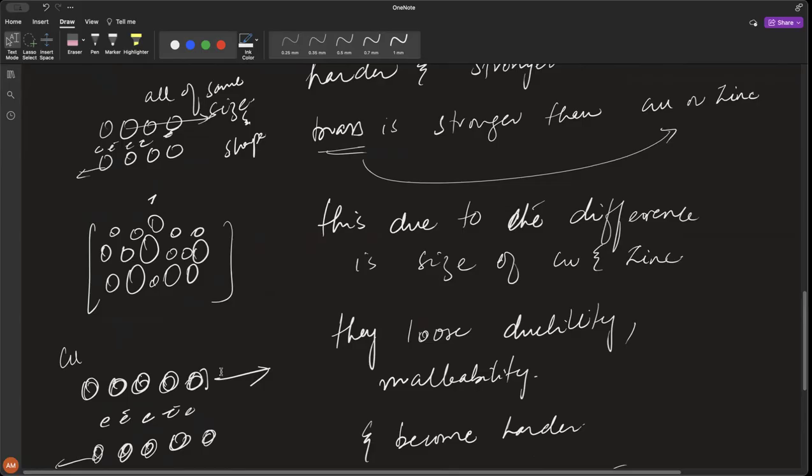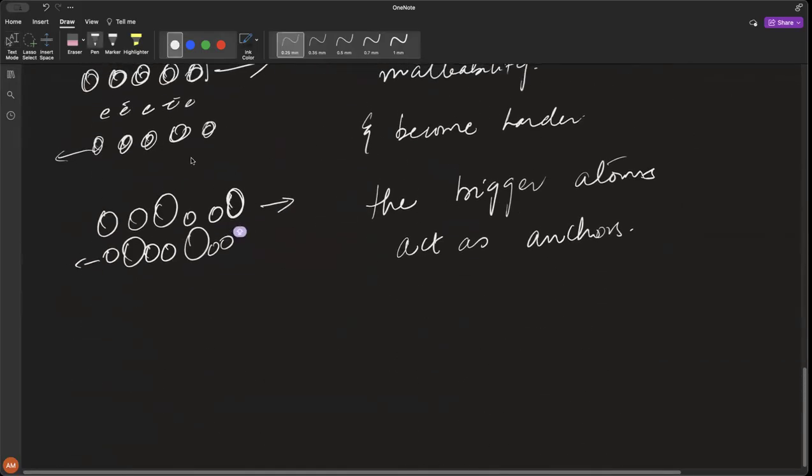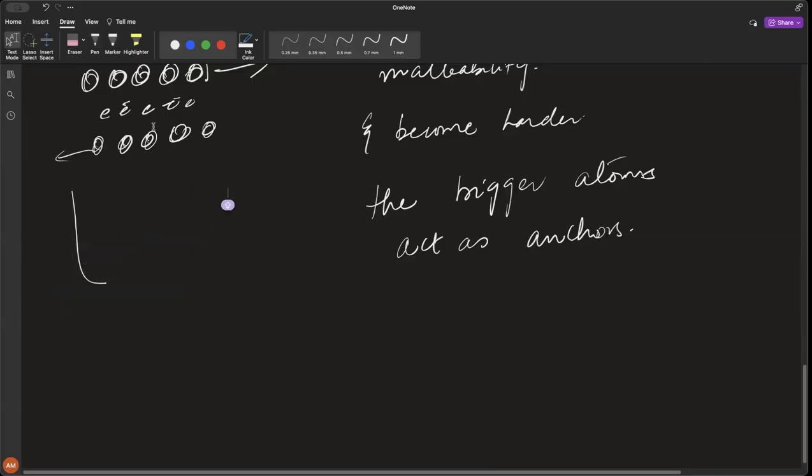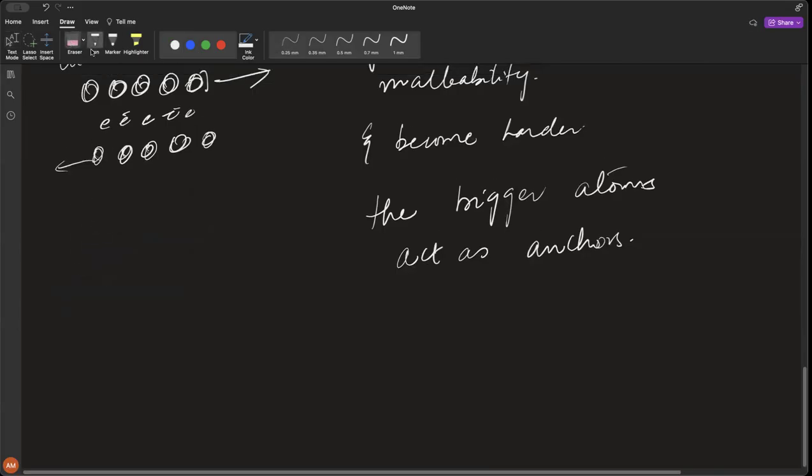In some places you're also going to see the metallic structure drawn like this. Sometimes they are going to ask you in your exam for sure which one is a pure metal and which one is an alloy.